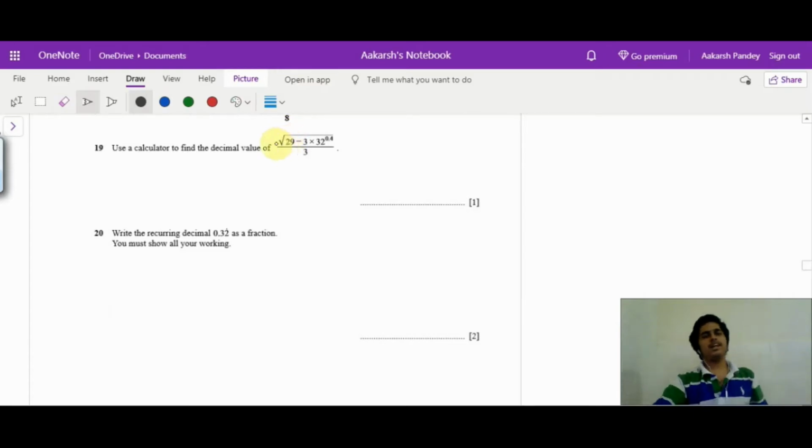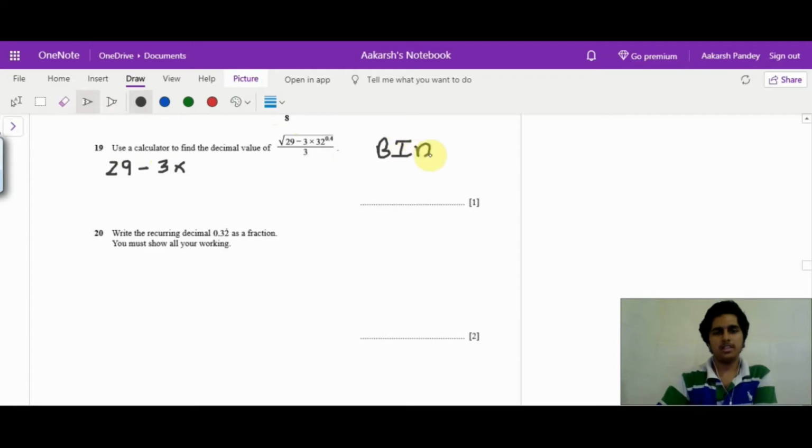Now they are asking you to use a calculator, and it will be extremely easy if you use it, but I am a kind of guy who likes to keep the calculator away for some time. So what we can do is 29 minus 3 into, you can just input this into your calculator and you will get the answer. Just keep in mind the BIDMAS rules.